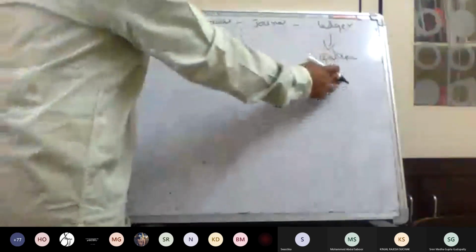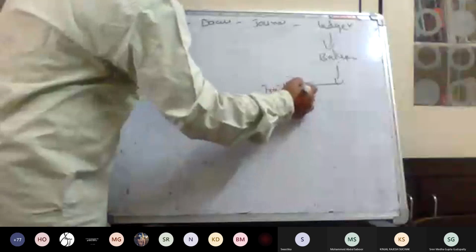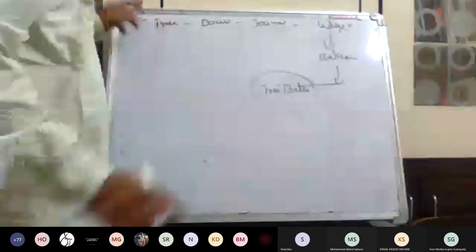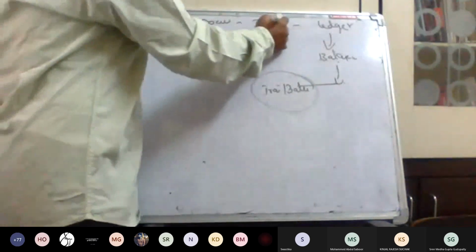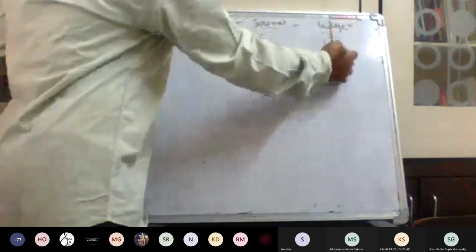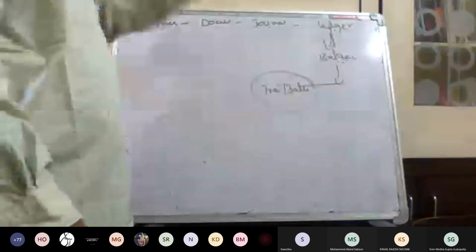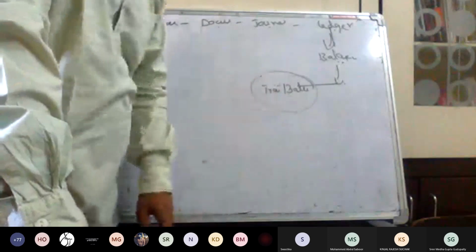After that, the next one is the trial balance. So this is the accounting cycle: transactions, documentation, journals, ledger, and after this, balances. I discussed it because non-commerce students can easily understand. That's why I discussed finding of the balances here. After the balance, the next step is the trial balance.